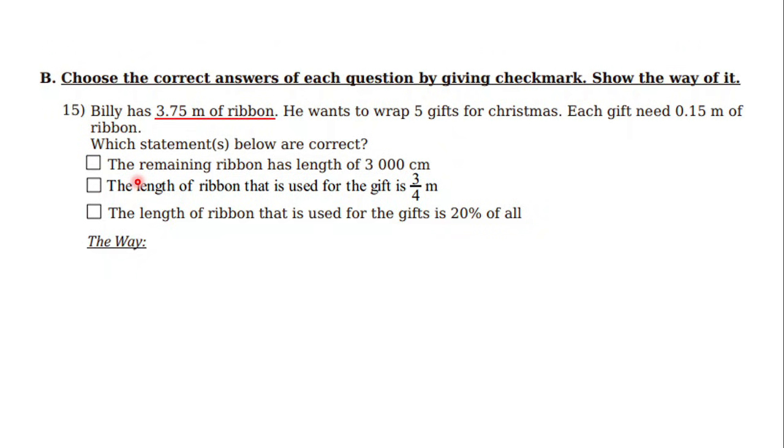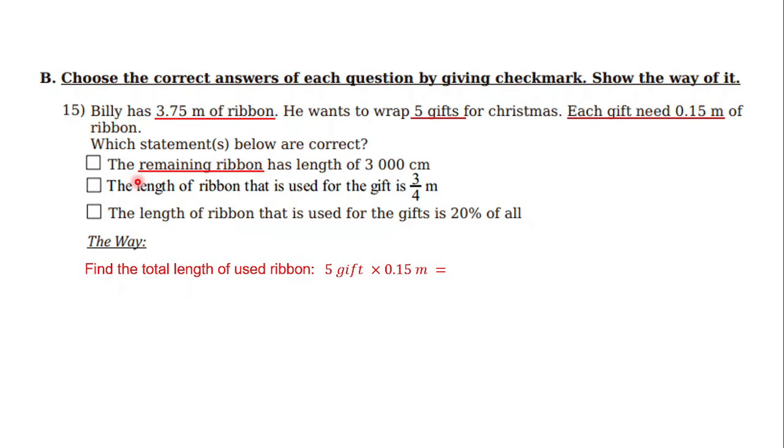Before that, let's gather all the information that we have. First of all, the initial length of the ribbon is 3.75 meters. Then he will use it to wrap 5 gifts, and each gift needs 0.15 meter of ribbon. Now, for the first statement, it is said that the remaining ribbon. Let's see how we can find the remaining ribbon. First of all, find the total length of used ribbon.